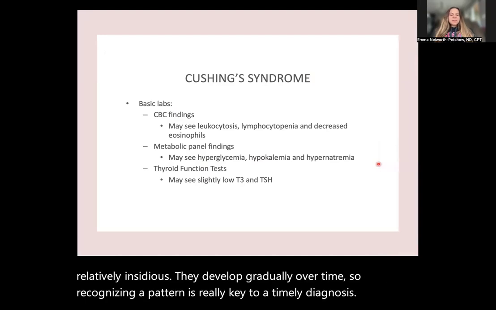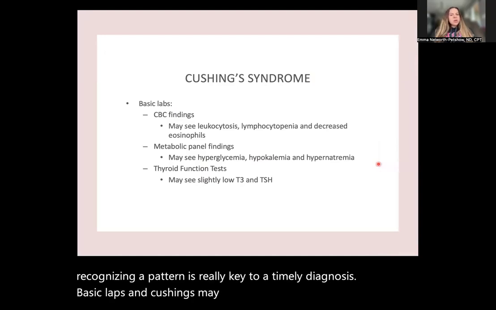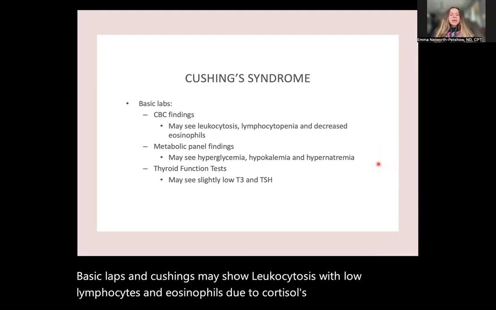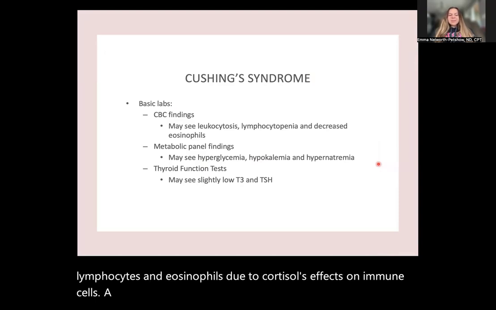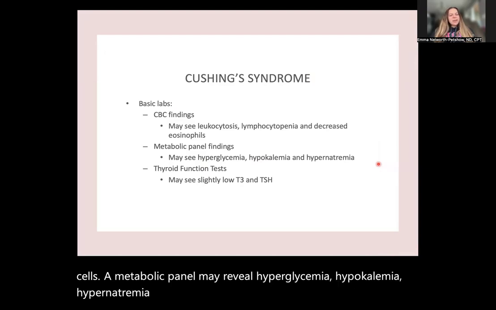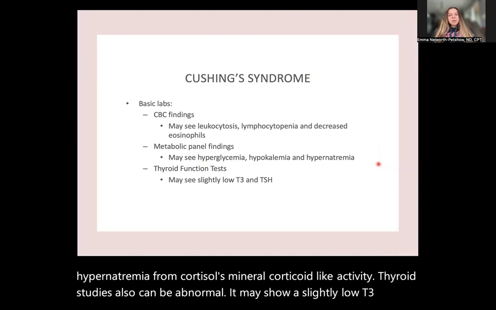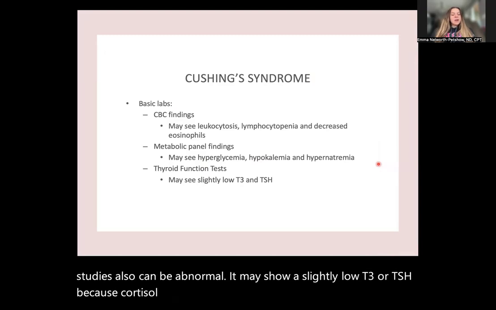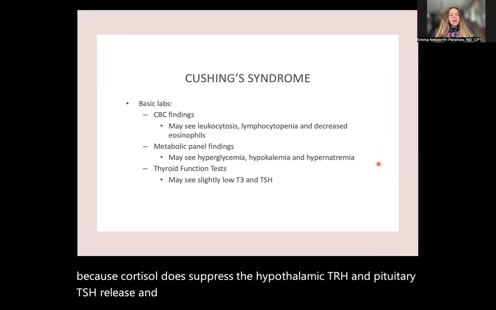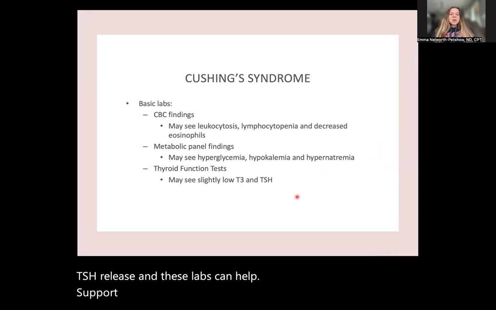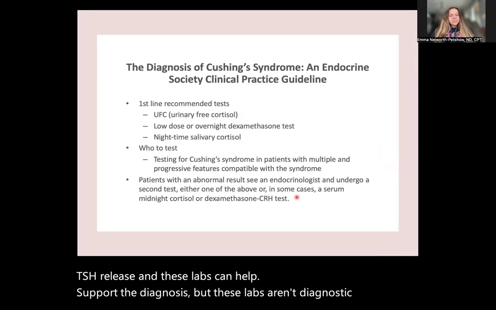Basic labs in Cushing's may show leukocytosis with low lymphocytes and eosinophils due to cortisol's effects on immune cells. A metabolic panel may reveal hyperglycemia, hypokalemia, and hypernatremia from cortisol's mineralocorticoid-like activity. Thyroid studies also can be abnormal. It may show a slightly low T3 or TSH because cortisol does suppress the hypothalamic TRH and pituitary TSH release. These labs can help support the diagnosis, but they aren't diagnostic on their own.